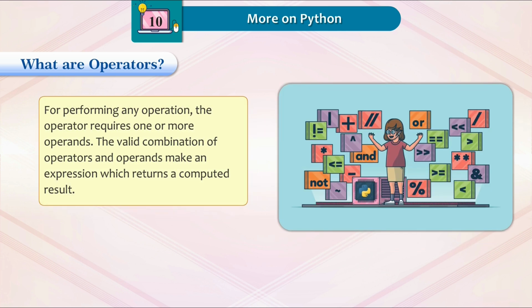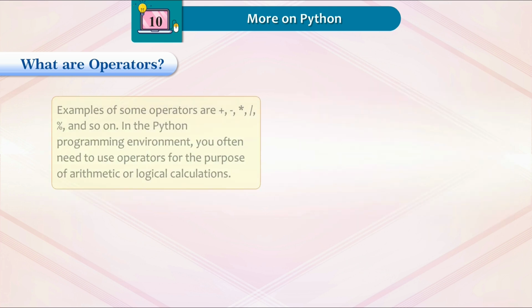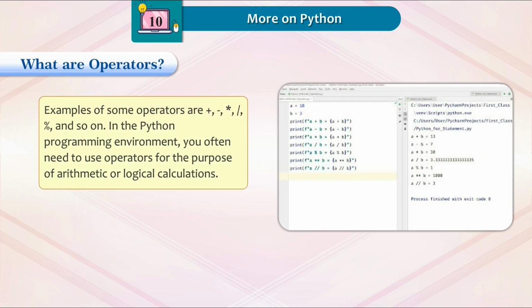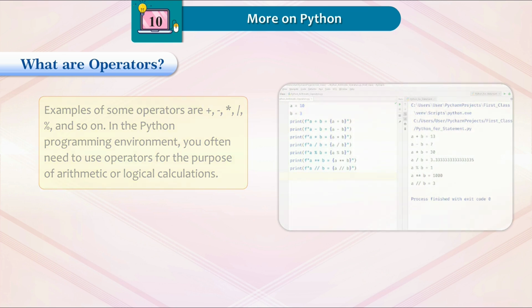For performing any operation, the operator requires one or more operands. The valid combination of operators and operands makes an expression which returns a computed result. Examples of some operators are plus, minus, asterisk, slash, percentage, and so on. In the Python programming environment, you often need to use operators for the purpose of arithmetic or logical calculations.